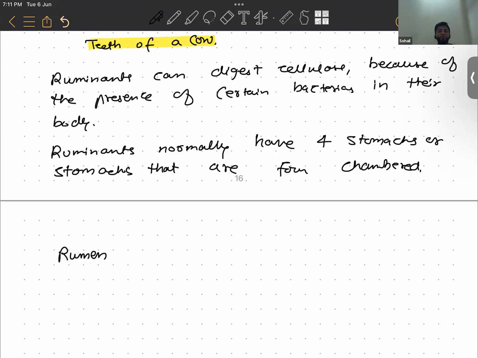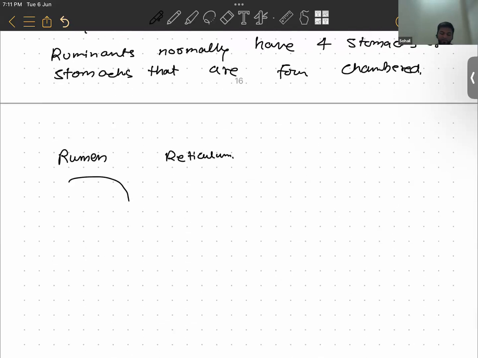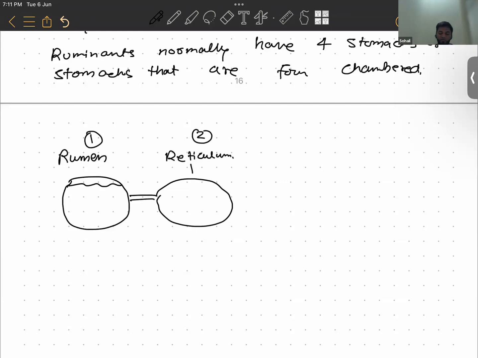Now, what will happen? Food from this rumen gradually passes into the second chamber of the stomach, that is called reticulum. Let's say this is the first chamber, and now it is completely full. From this first chamber, the food will now start passing to the second chamber. This is the first chamber, this is the second chamber. This is called reticulum. First one is rumen.